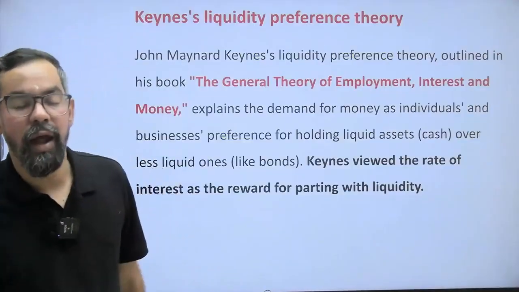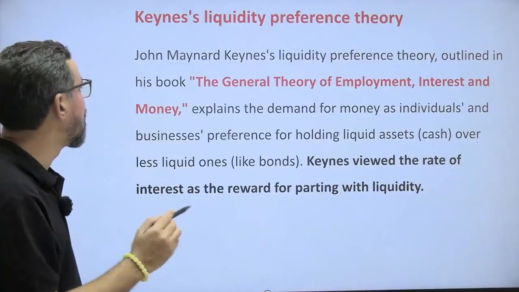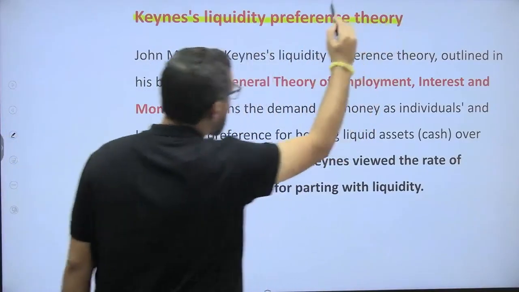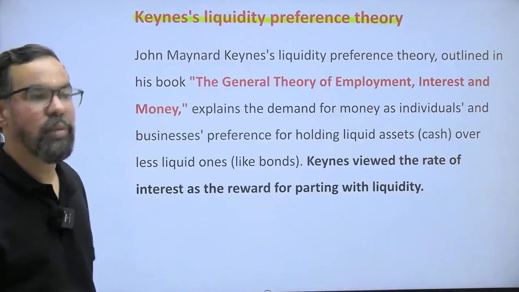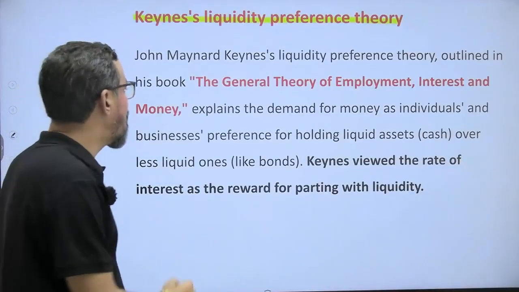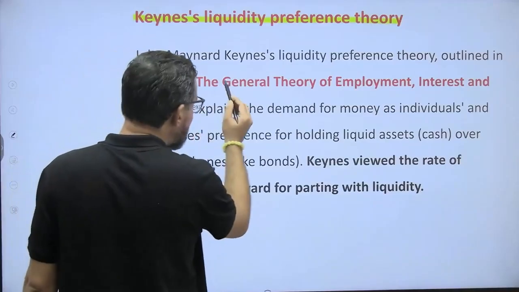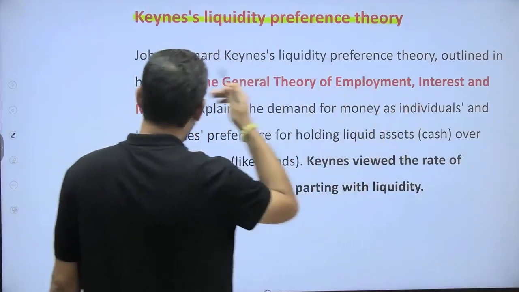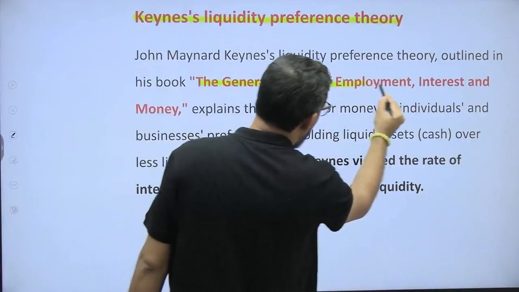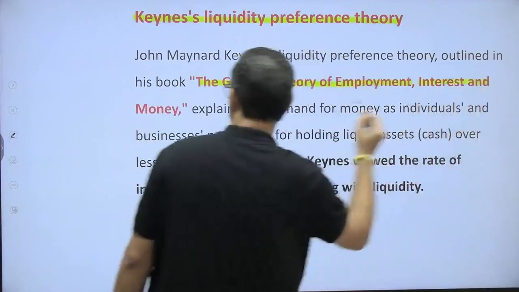Now we'll enter the Keynes liquidity preference theory. Keynes's liquidity preference theory is again very important. Many times you'll see this in the examination, right? John Maynard Keynes's liquidity preference theory was outlined in his book. The name of that book is General Theory of Employment, Interest and Money.